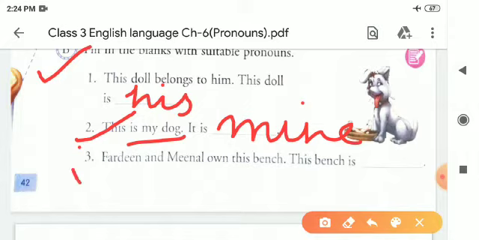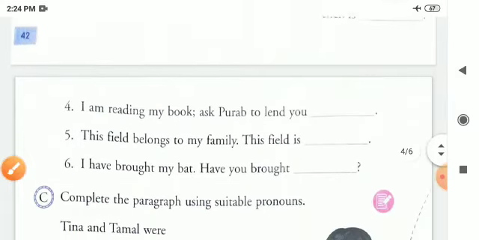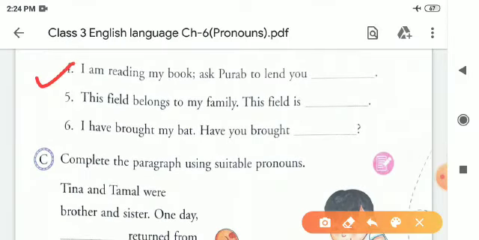Third one is: Fardeen and Meenal own this bench. This bench is theirs. After that, fourth one: I am reading my book. Ask Purab to lend you. So, I am reading my book. Ask Purab to lend you mine. Here we will use mine. Mine is a possessive pronoun of I.